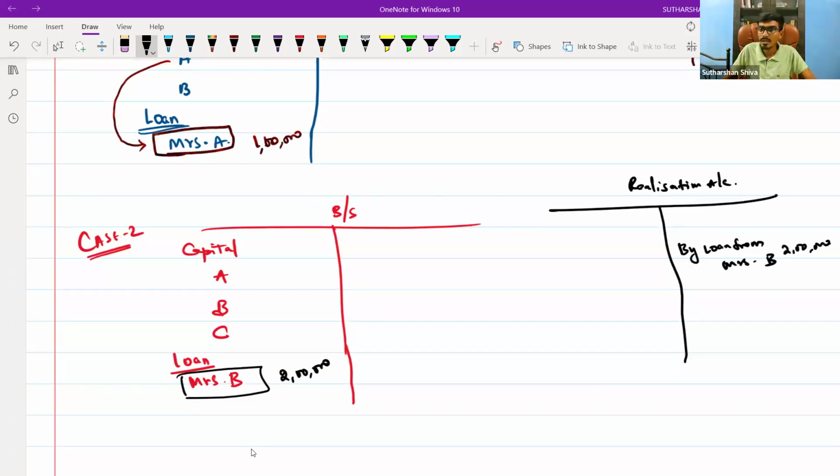Now, next part. While selling, there is a specific adjustment given.